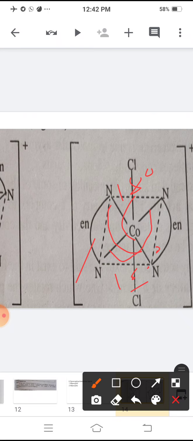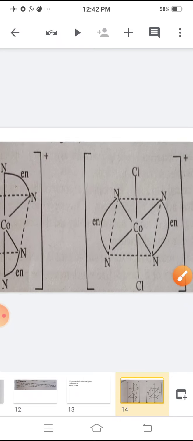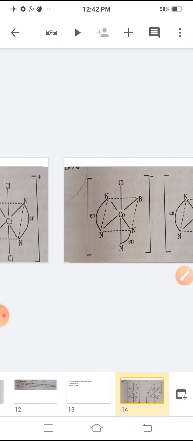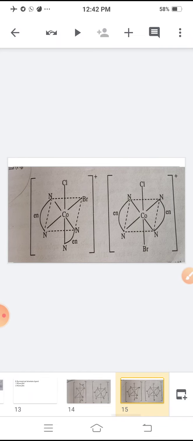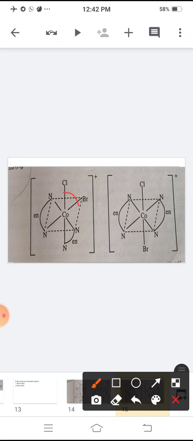And the next one is with different monodentate ligands. Here Cl and Br contain a 90 angle, this is 90 and these are 180 angle, and the NH2 groups contain 90. In the second structure, the NH2 groups are at 180 angle, they are called trans.